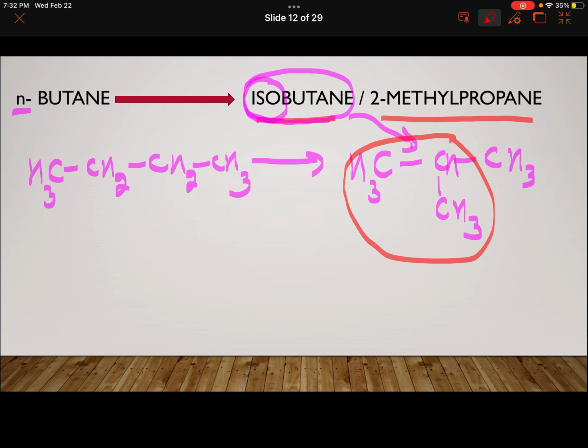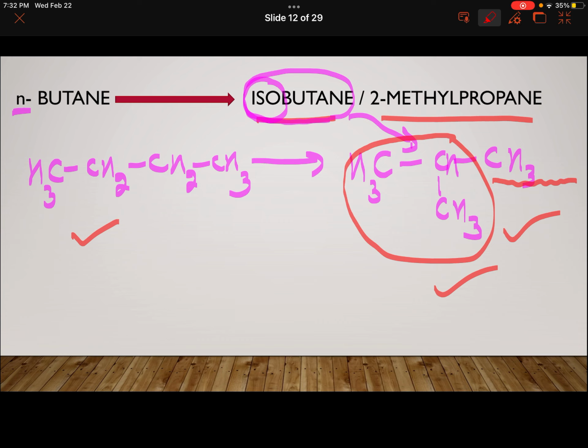So this becomes iso group, and after that the remaining carbons are attached here to get the corresponding alkane. So it is butane, so only 1 carbon is left. So this becomes the compound isobutane. Now how to do this conversion? One thing you will notice is that this is also an alkane and the product is also an alkane.